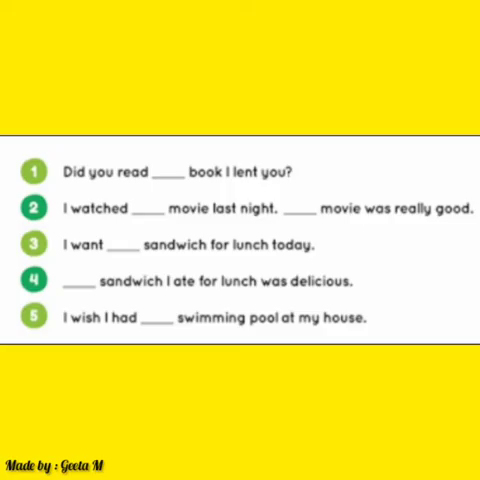So the first one: did you read dash book I lent you? In this blank, I am going to fill in: did you read the book, because I am talking about the particular book which I gave you. If you use 'did you read a book', that is wrong, because the article 'the' is used with a particular thing. So I am talking about that book which I gave you. That's why I will use the article.